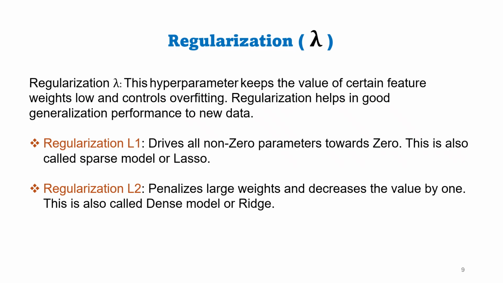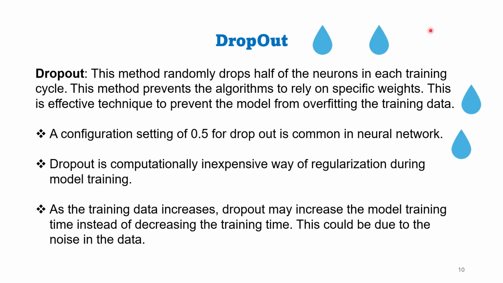Now let us move on to another simple topic, that is dropout. One of the methods of regularization is dropout. As the name suggests, the dropout method removes some units from the neural network. This method randomly drops half of the neurons in each training cycle. Dropout technique is effective in image classification and natural language processing. A configuration setting of 0.5 for dropout is common in neural networks.